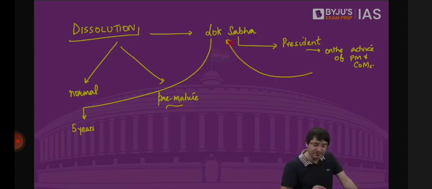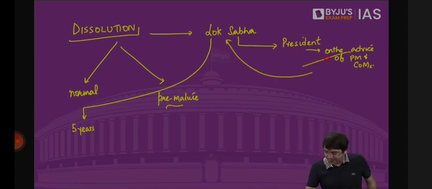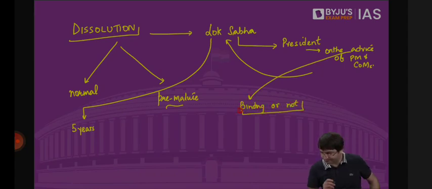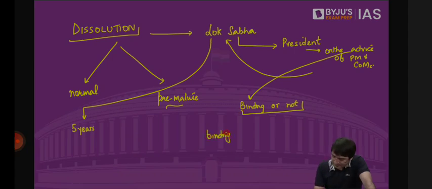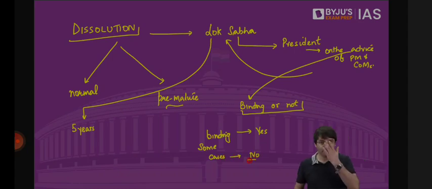But this advice, is it binding or not? Binding, yes. Some cases, no. How? Right now, we have the Prime Minister and his government, which enjoys majority in Lok Sabha. Clear? What if this Prime Minister and the Council of Ministers are advising the president, please dissolve Lok Sabha? Lok Sabha will be dissolved, because this advice is binding on the president. Why? Because this is the advice coming from a Prime Minister who has the majority in Lok Sabha. It is binding on the president.